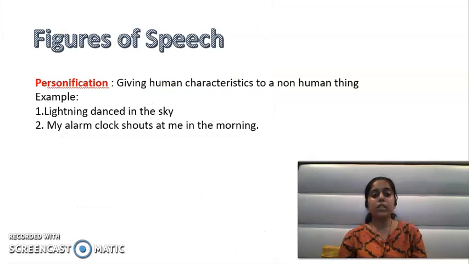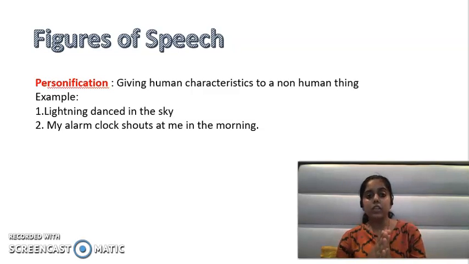Okay, so personification means what? When you are giving human characteristics to a non-human thing. जब आपने किसी चीज को human जैसे behavior दिया होता है. For example, lightning is there in the sky. मैं बोलूँ आकाश में बहुत बिजली कड़क रही है. And if I explain it like lightning is dancing in the sky, who dances? A human being dances, right? Lightning doesn't dance. But when I say lightning danced in the sky, what do I mean to say?